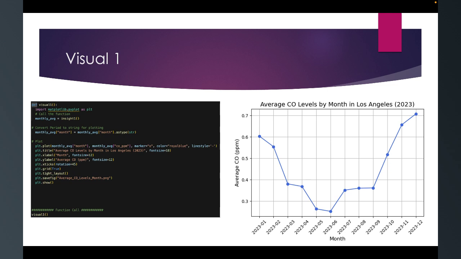So for my first visual, I decided to create a line chart for the monthly average CO levels, so we can really see how it changes per month. We can see it starts off high in January during the winter months, and as it goes into the middle of the year during summer, it goes lower, and then as it turns winter around September again, it starts skyrocketing up until the 0.6, 0.7 range. So it really highlights the differences and the changes throughout the year.